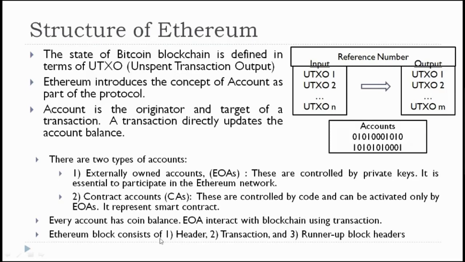The Ethereum blockchain consists of a header, just like your Bitcoin blockchain. In the Bitcoin blockchain, we have seen the header, transactions, and runner-up block headers. These three pieces of information are available in the blocks of Ethereum.